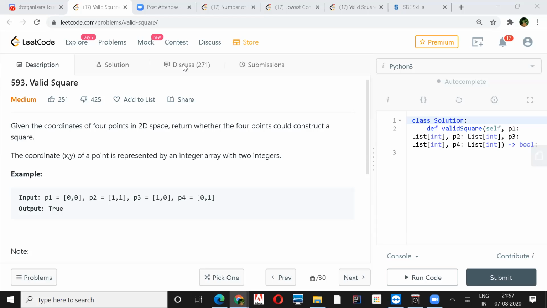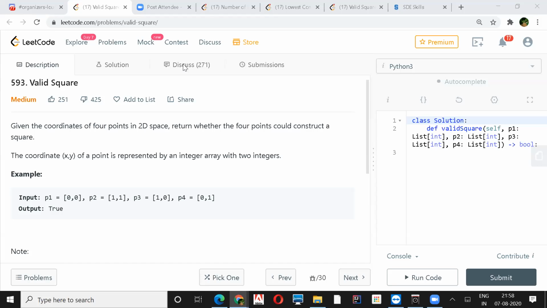I think a rectangle. But what he is trying to say is the sides should all be the same. In a rectangle, they won't be the same. Yeah, I think what he explained is, if all the sides are equal and the diagonals are also equal, then it would be a square.